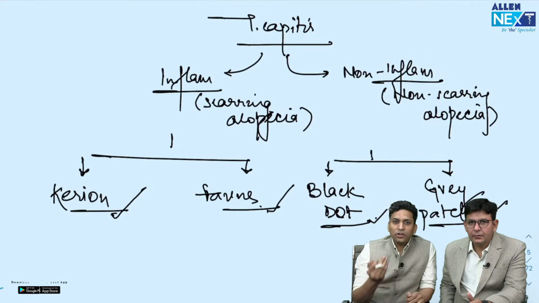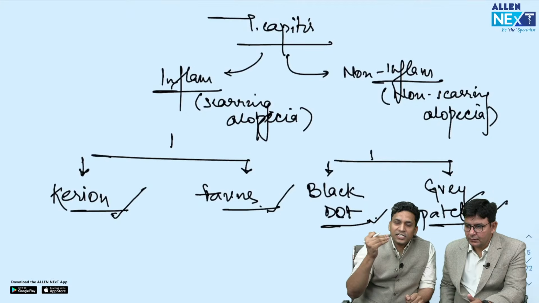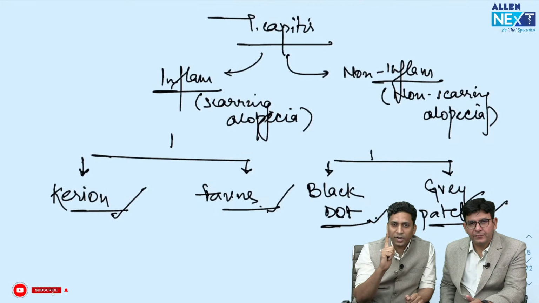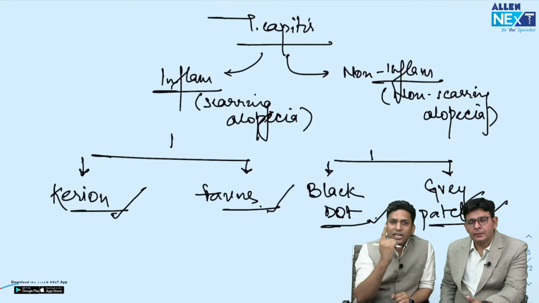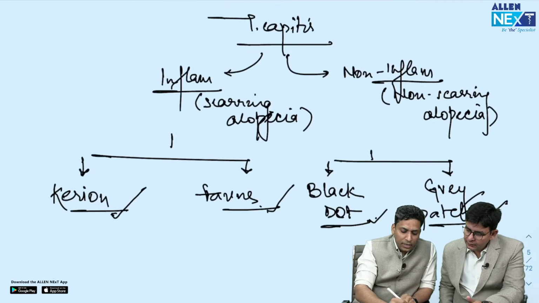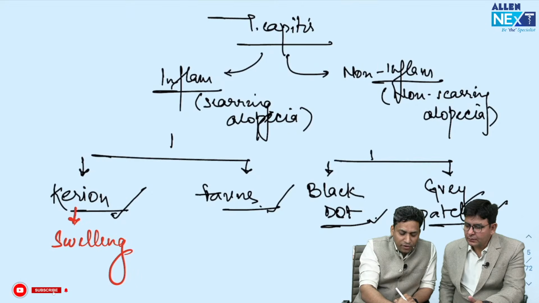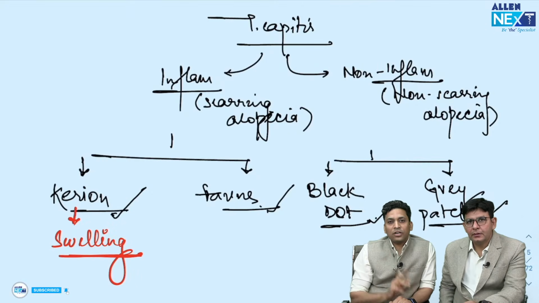Now there are various points which you should look for. Like I told you, in carrion you have to look for various points: tender, boggy scalp swelling, easily pluckable hair follicles, common in children. But if I give you one point, because many times students feel who will remember so many things, one most important point which you should look for is boggy swelling. If you find swelling, then the examiner is talking about carrion.